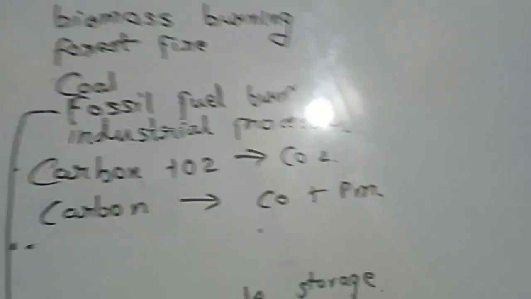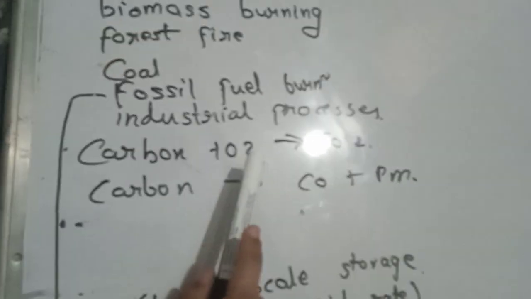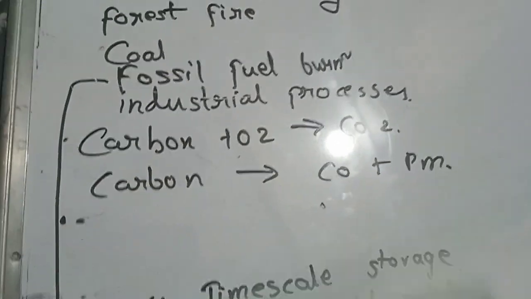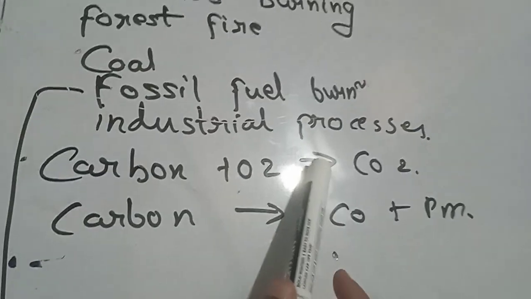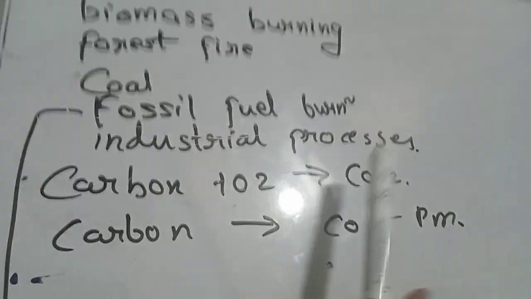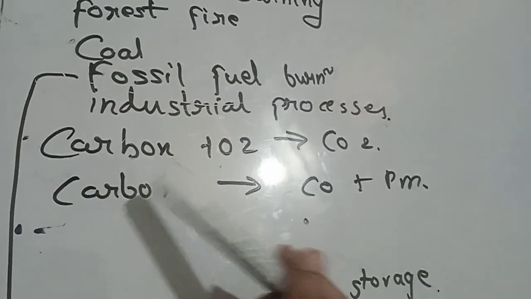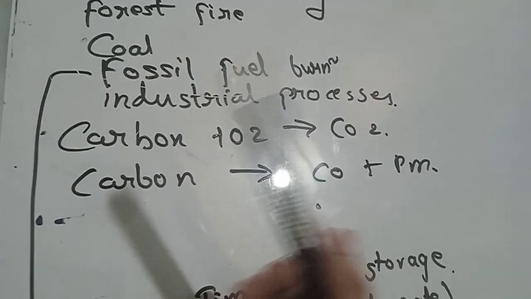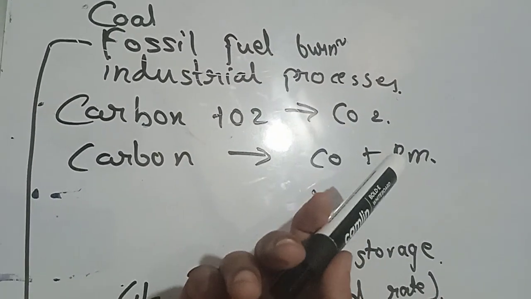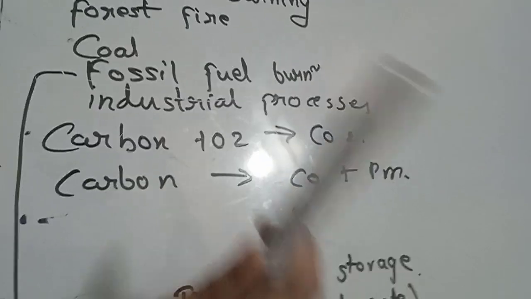Do not forget it. Okay, now when carbon completely combusts in the presence of O2, it forms CO2. And when incomplete combustion takes place, like in an oxygen-poor environment, we are not talking about decomposition.